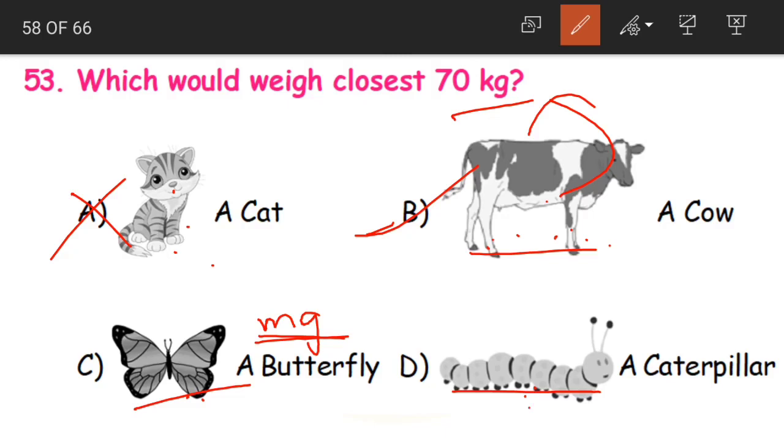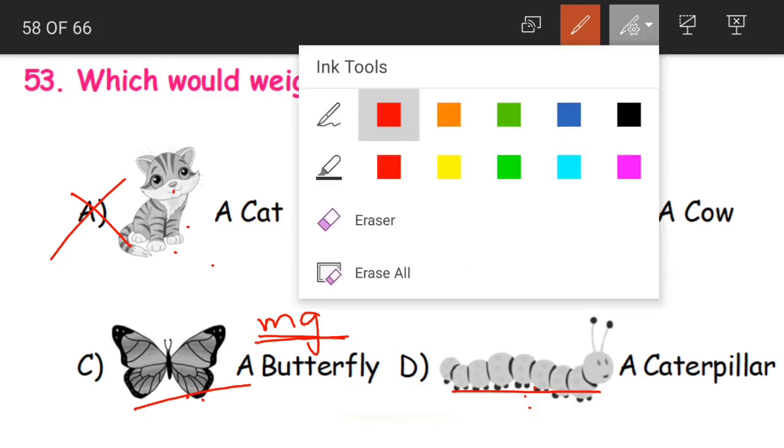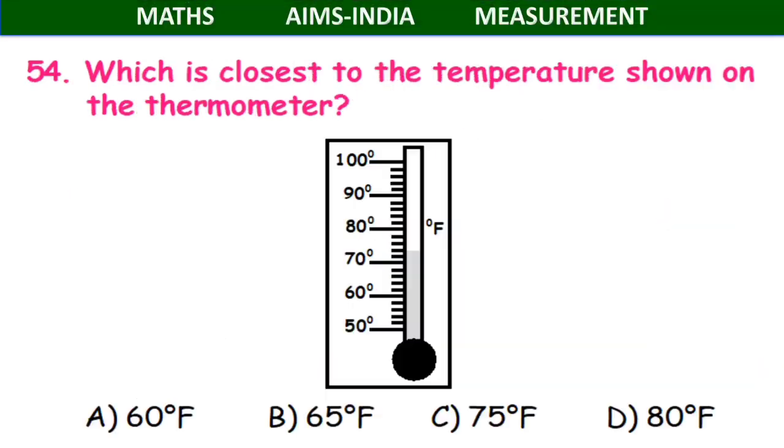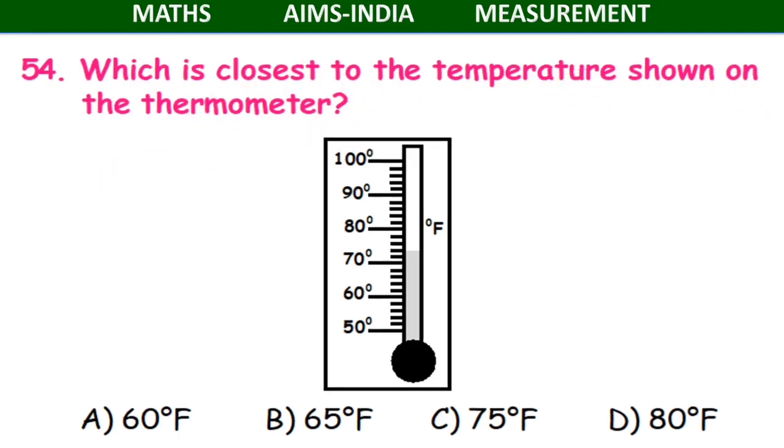So from the given 4 options, only option B, a cow, would weigh closest to 70 kgs. Yes? Coming to question 54. Which is closest to the temperature shown on the thermometer?